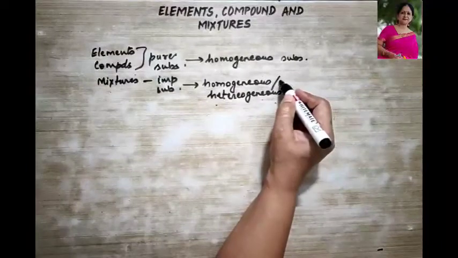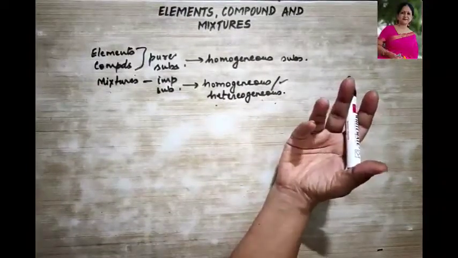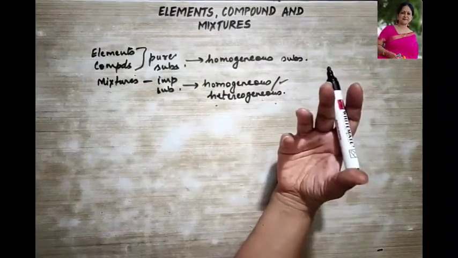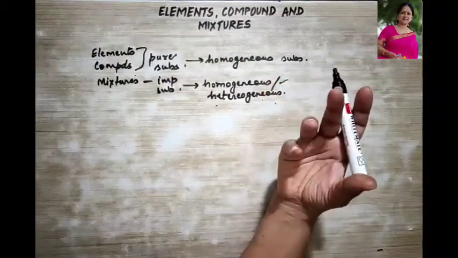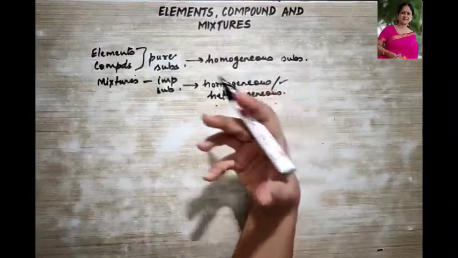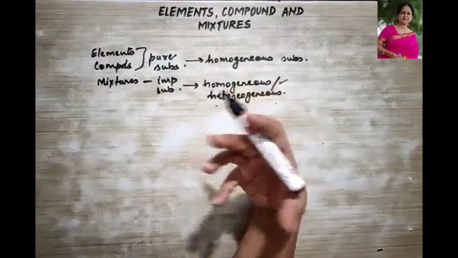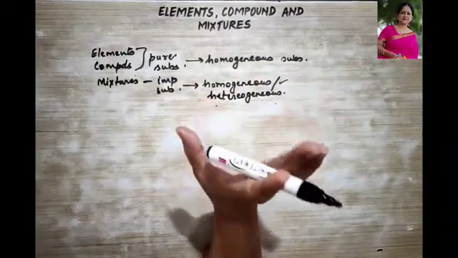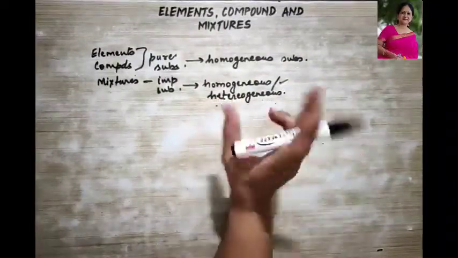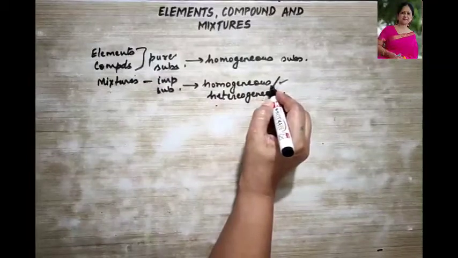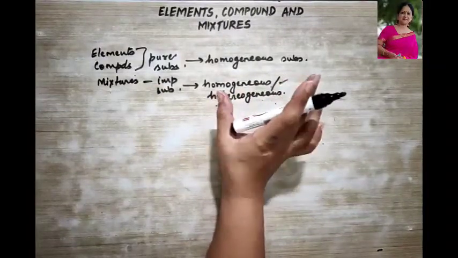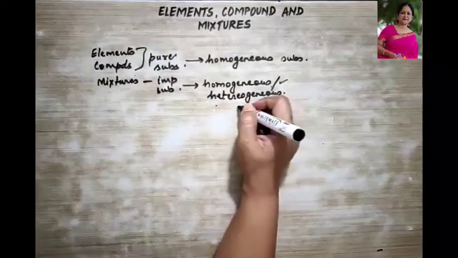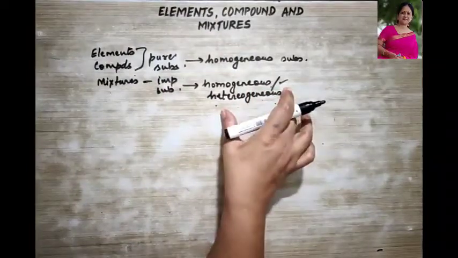Okay, so you know about air. What is air? Air is a mixture. But what is air made up of? Air is made up of oxygen, carbon dioxide, nitrogen. But do we find all these gases in a different corner of your room? No. We just see there is air. So that air is your homogeneous mixture. That is, it has similar property throughout the bulk. Clear? Now coming to a heterogeneous mixture.